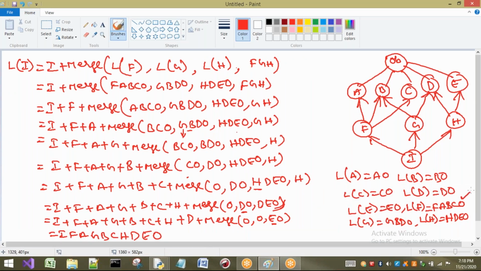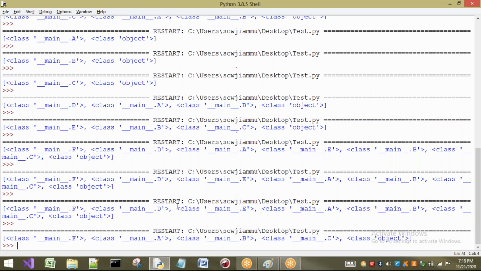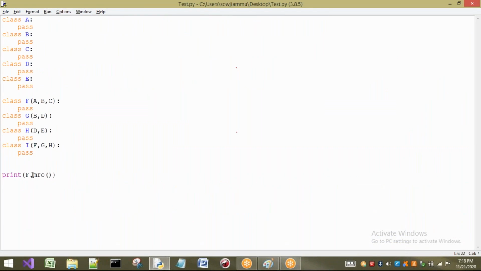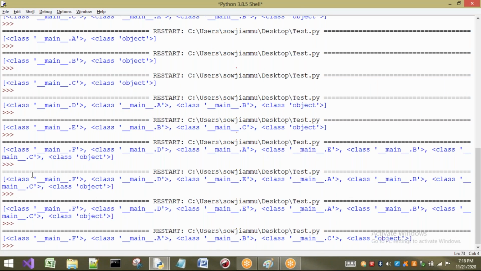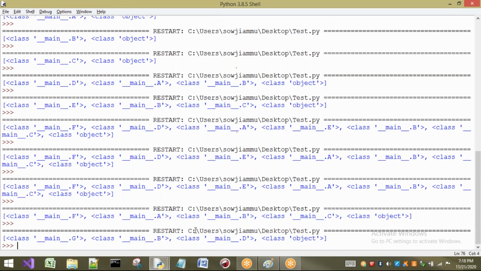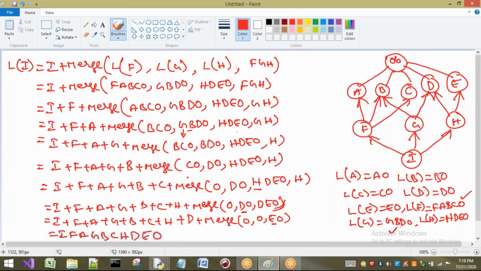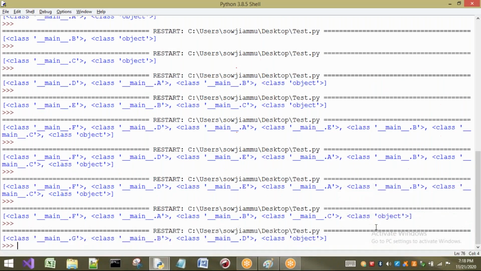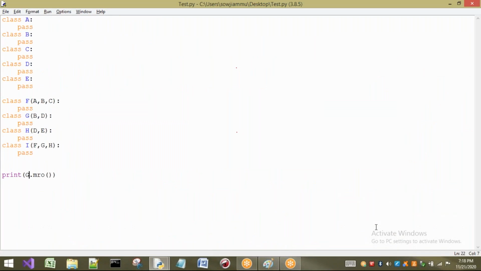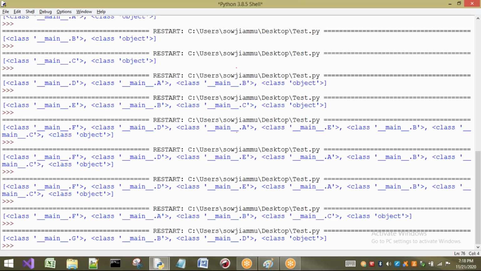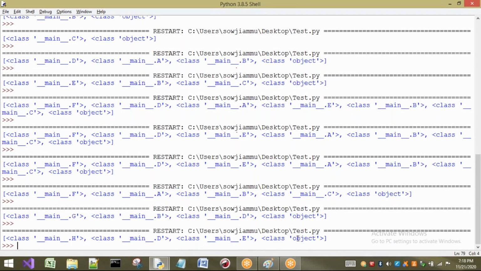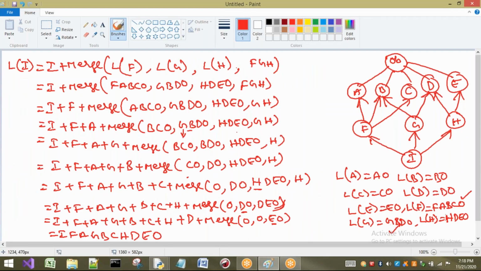This is correct. Now G: I want to check the MRO, G dot MRO. What is the output? G B D object. Yes, it is correct. Next, H I want to check. For H, what is it? H D E object. Yes, it is correct.